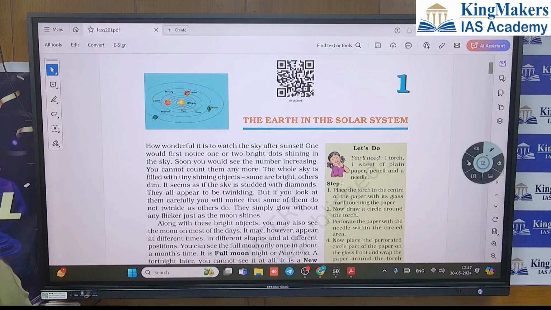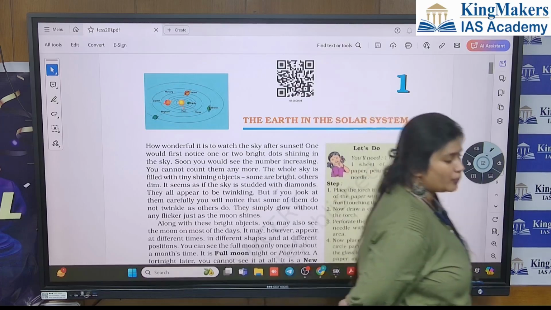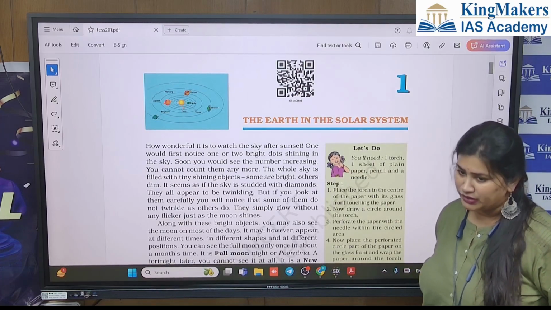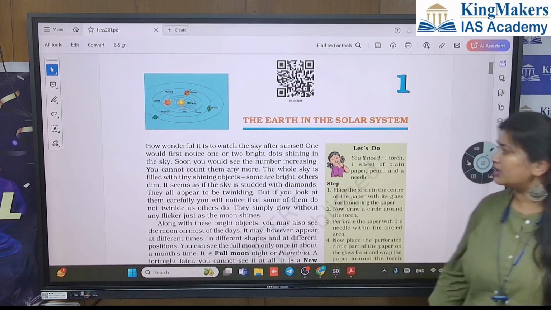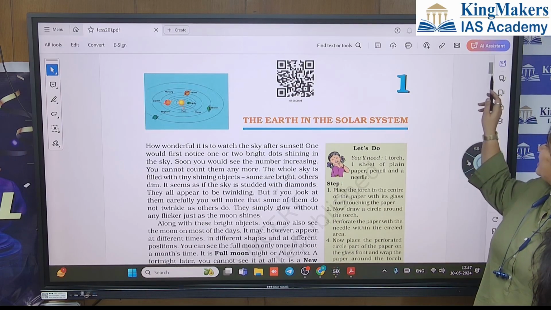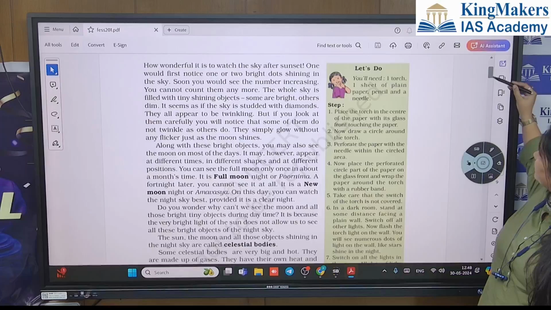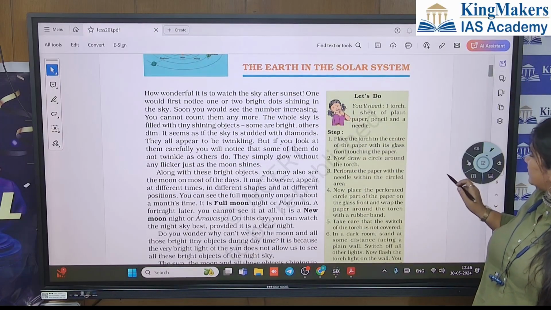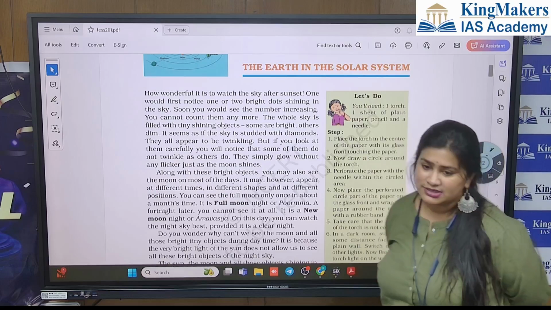From there onwards, we'll start moving ahead. First, we will read about this. Then I'll give some extra pointers. Write that down in your running notes. So the first thing is the Earth in the solar system. I don't go line by line because it will take more time, but still we'll read something so that we start. How wonderful it is to watch the sky after sunset.